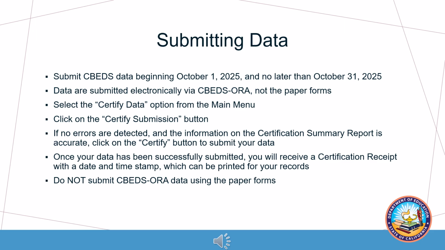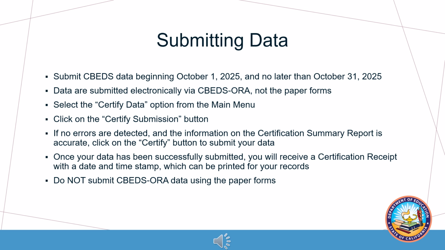Once all data has been entered and/or imported into CBEDS-ORA, LEAs must go through the process of submitting and certifying their data. To submit data via CBEDS-ORA, select the Certify Data option from the main menu, then click the Certify Submission button to begin the certification process. At this point, the system will go through a final check to validate the data.